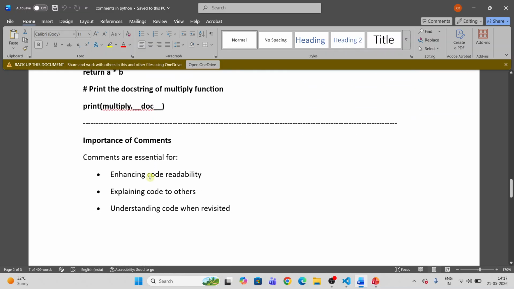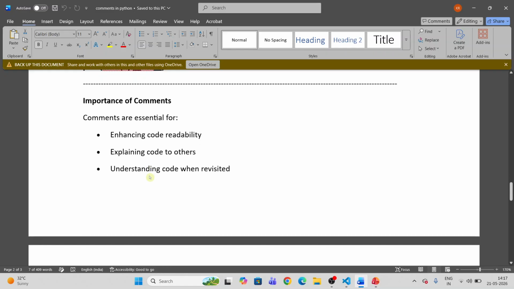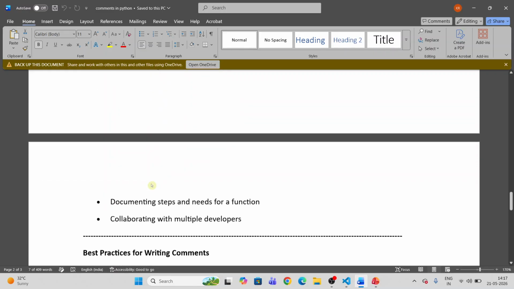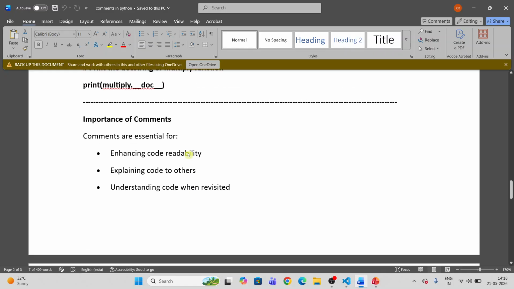Now we go to the next one: what is the importance of comments in Python? Not only Python, in any programming language. Comments are essential for enhancing code readability, explaining the code to others, understanding the code when revisited, documenting the step by step process and need of a function, and collaborating with multiple developers. These are very important things to remember about comments.